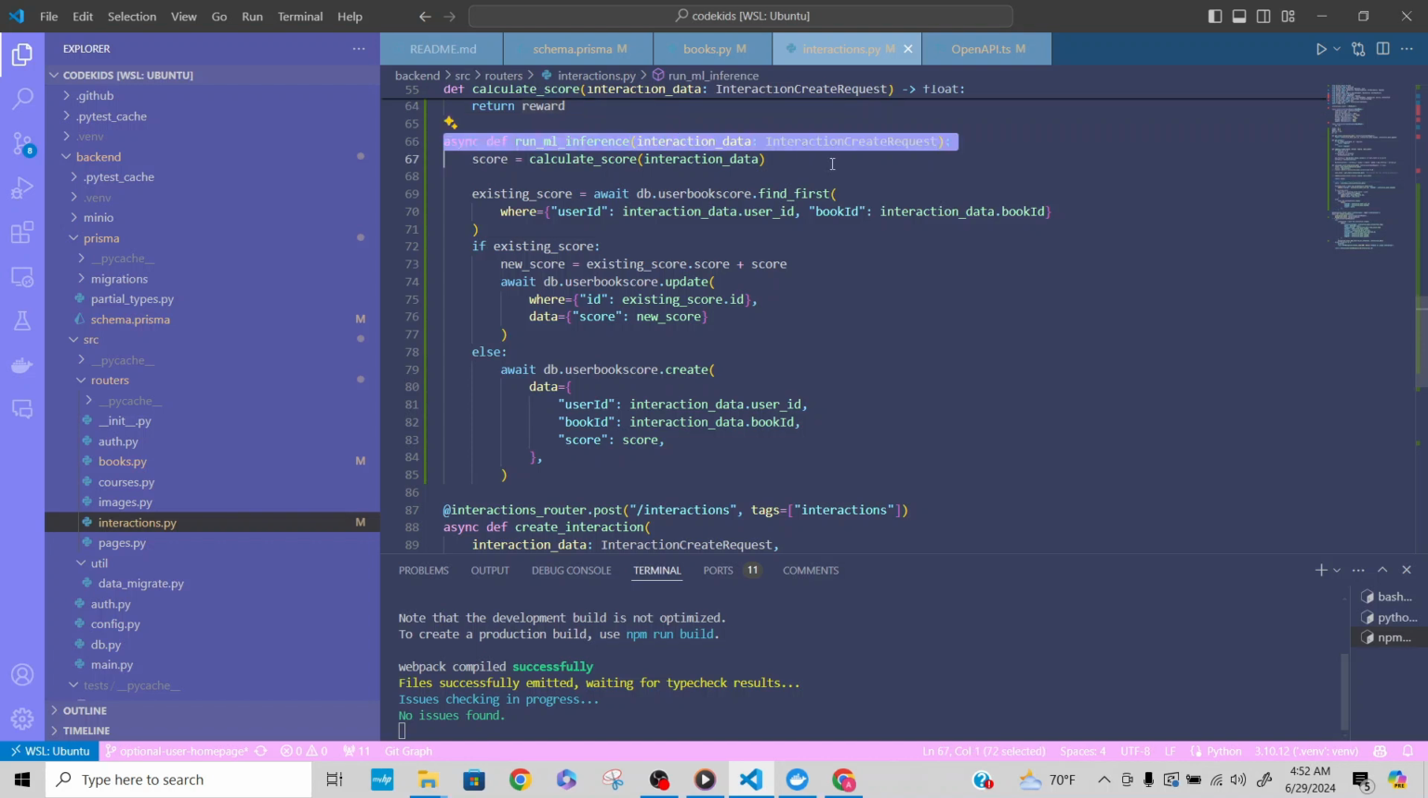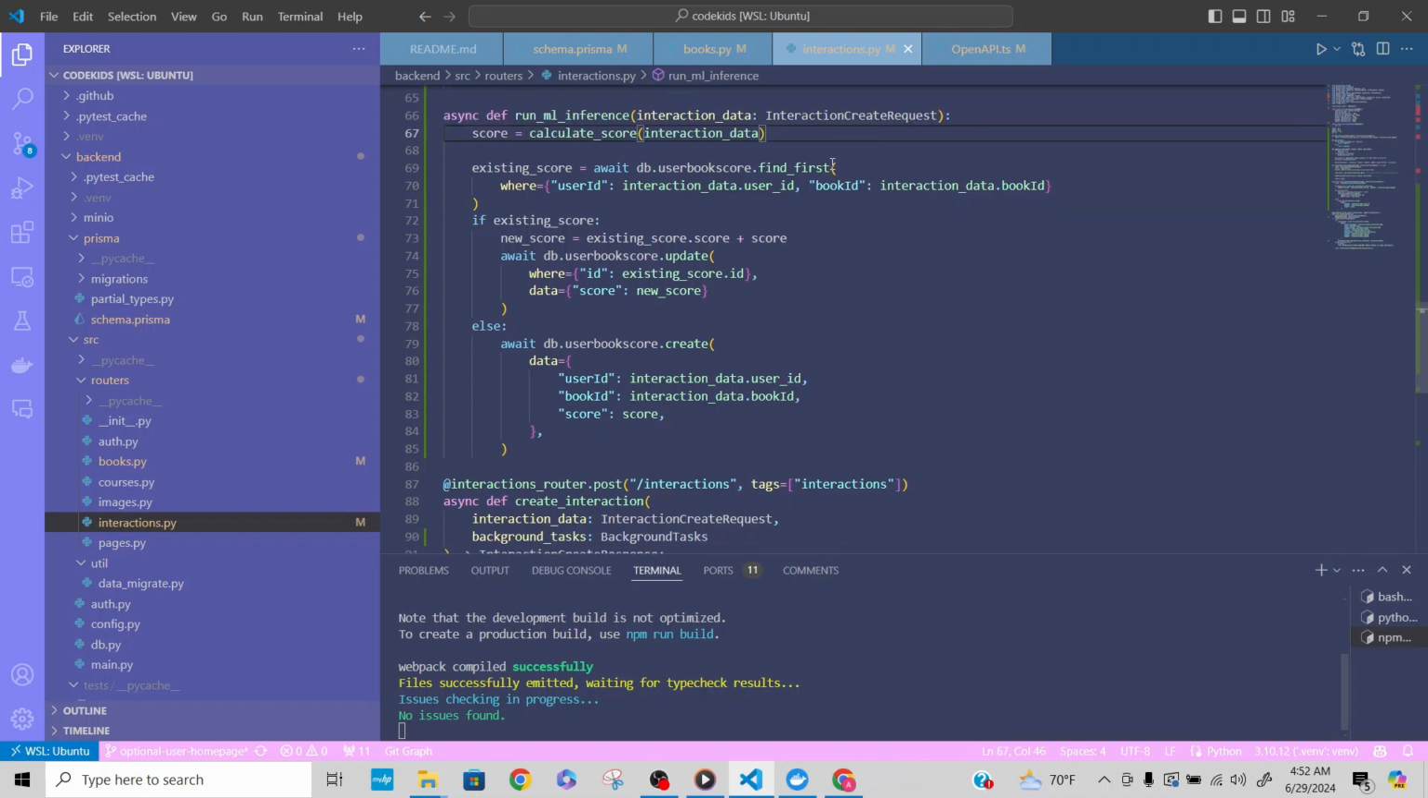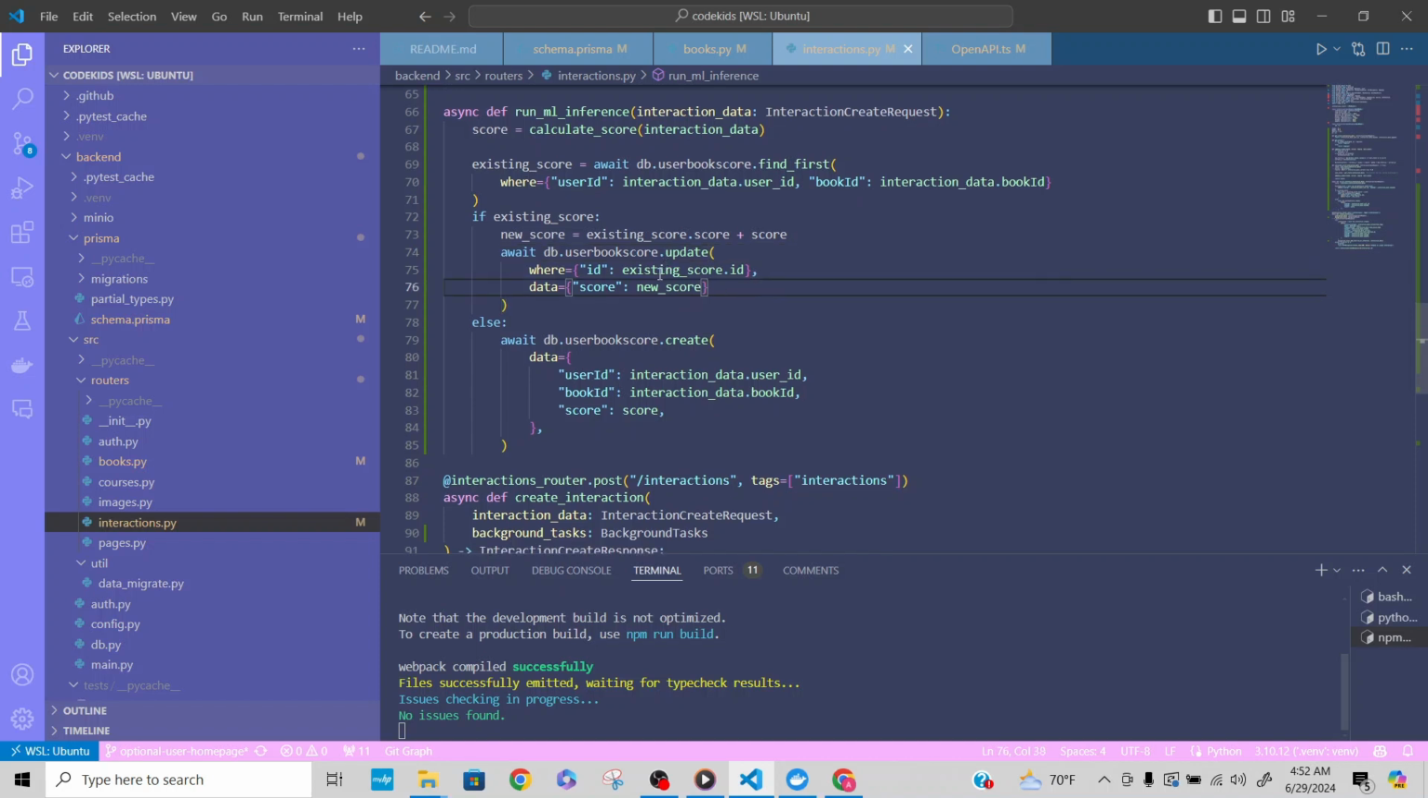Okay, now we have the run ML inference function. It runs the Q-learning based inference to update user scores. Then it checks if a score is already existing for that user book pair. This basically acts like a database update, right? So if it does exist, it updates the existing score by adding the new score. If it doesn't exist, it creates a new score record in the database.